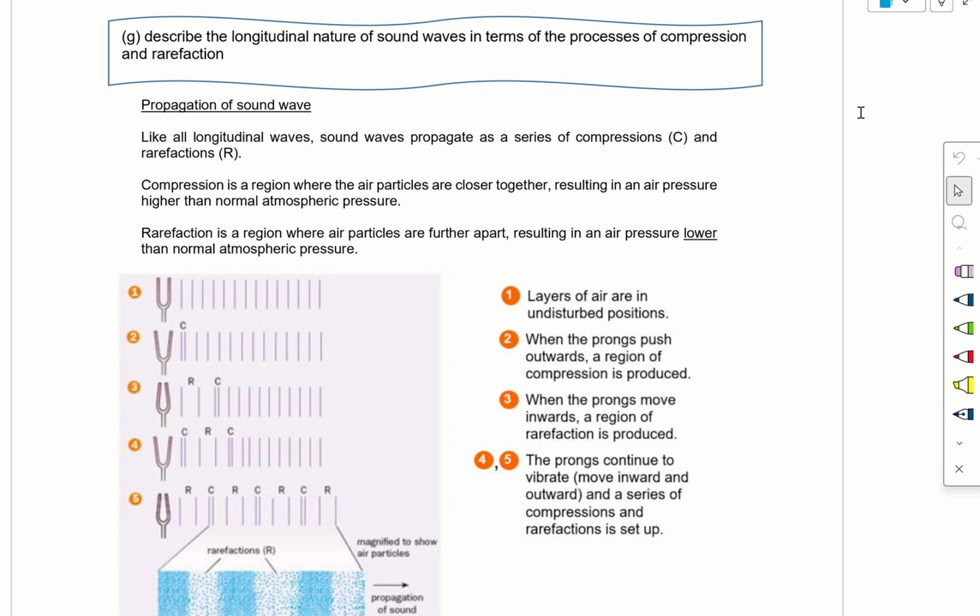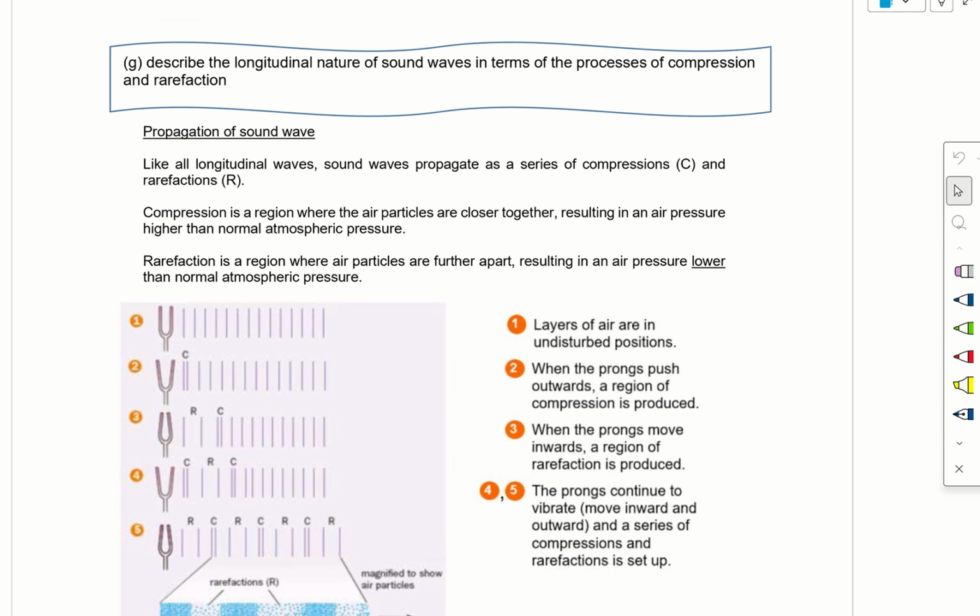Okay, for this video I'll be going through general properties of waves, success criteria G: describe the longitudinal nature of sound wave. So sound wave is actually longitudinal in terms of the processes of compression and rarefaction.